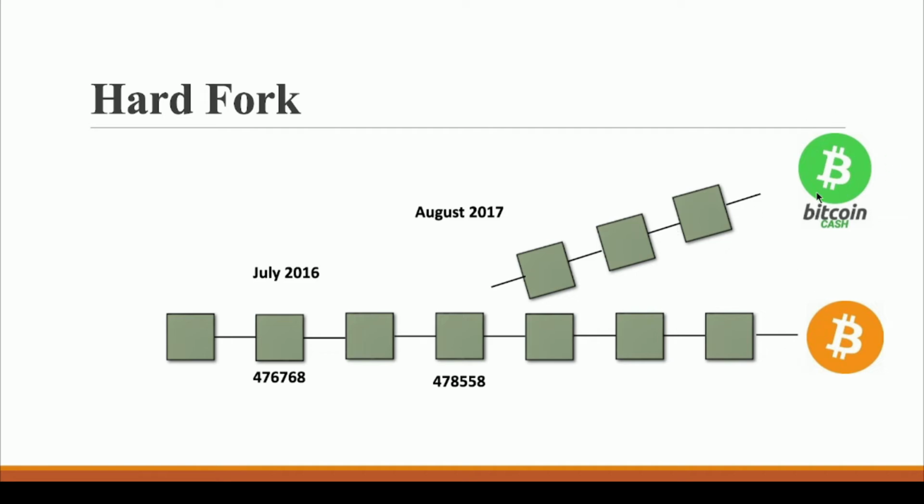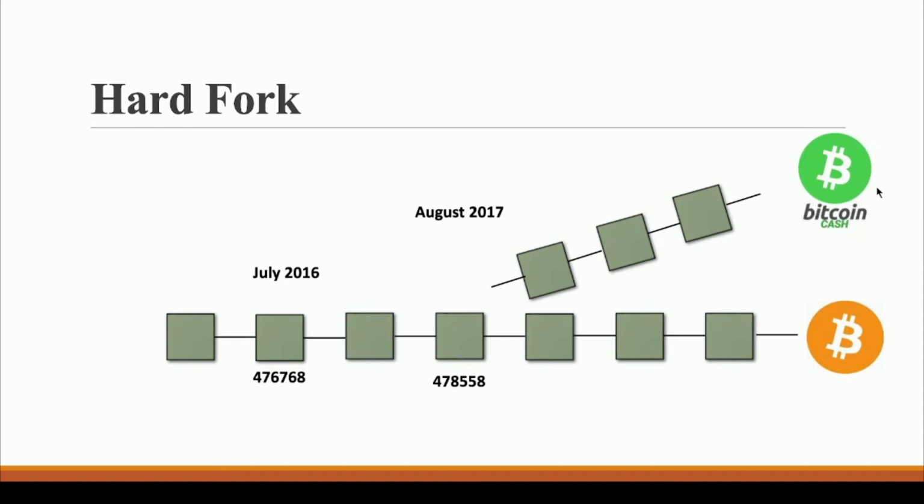The Bitcoin Cash community said that we should have a larger size for the Bitcoin blockchain block. A typical Bitcoin block size is around 1 MB, and since it is around 1 MB, we have a limited number of transactions inside a block. So the Bitcoin Cash community said that this 1 MB block is not suitable because we are not able to have more transactions in the Bitcoin block. Why not upgrade the block size from 1 MB to 8 MB? But the Bitcoin community, this party, said no, we do not want that. We only want the Bitcoin block to be 1 MB because this is good. We should not increase it to 8 MB.